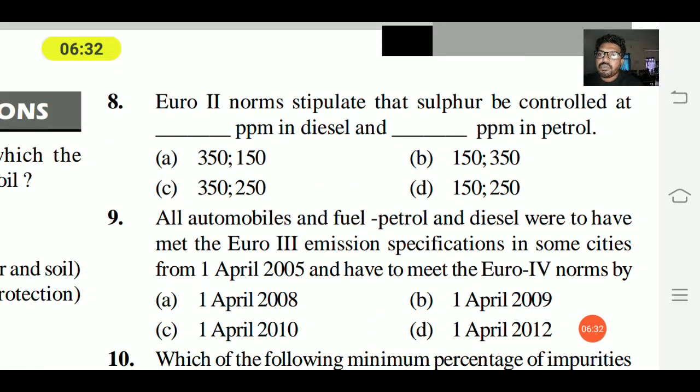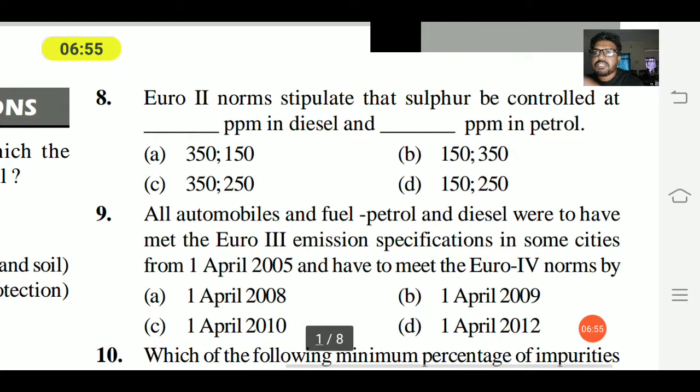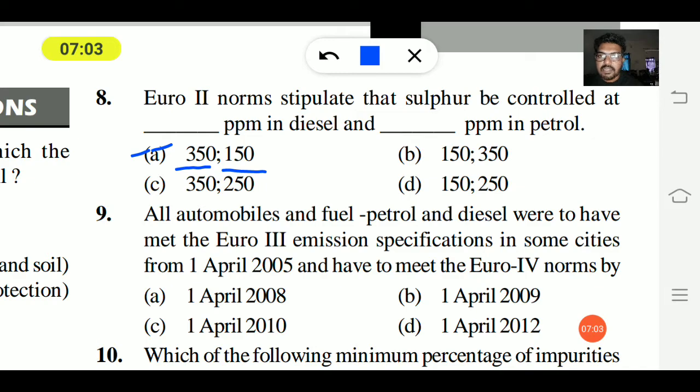Eighth question. Euro second norms stipulate that sulfur be controlled at dash ppm in diesel and dash ppm in petrol. That is the Euro norms, what we call Bharat Stage, that stipulate the sulfur that is controlled. That is option A, so that is the right answer. That is 250 ppm, parts per million, in diesel and 150 ppm in petrol. So option A.